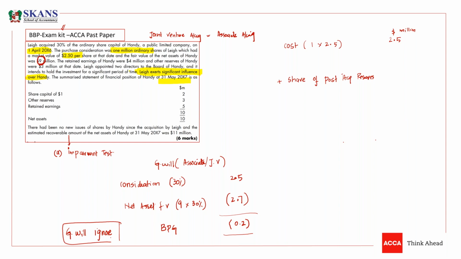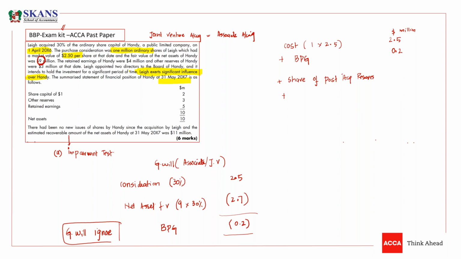But if there is a bargain purchase gain, you have to add it here, and the amount of bargain purchase gain is 0.2.